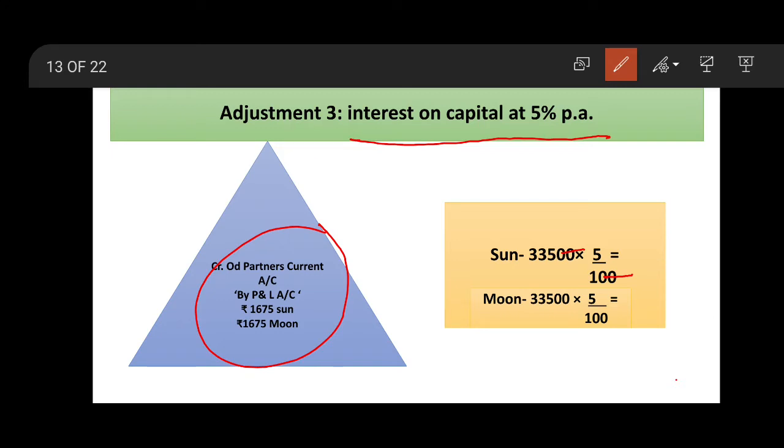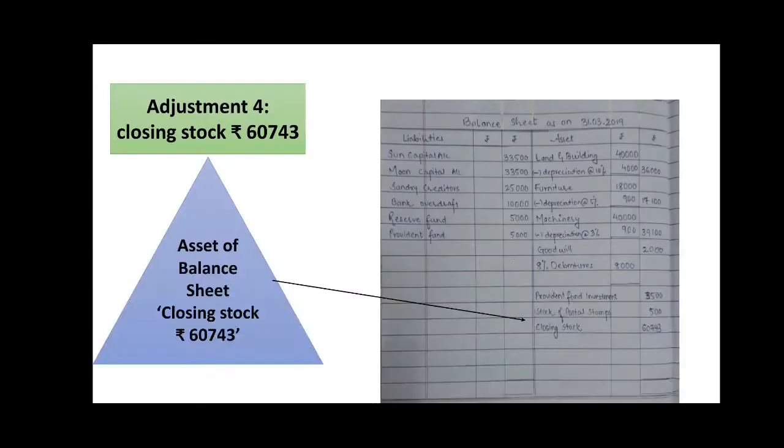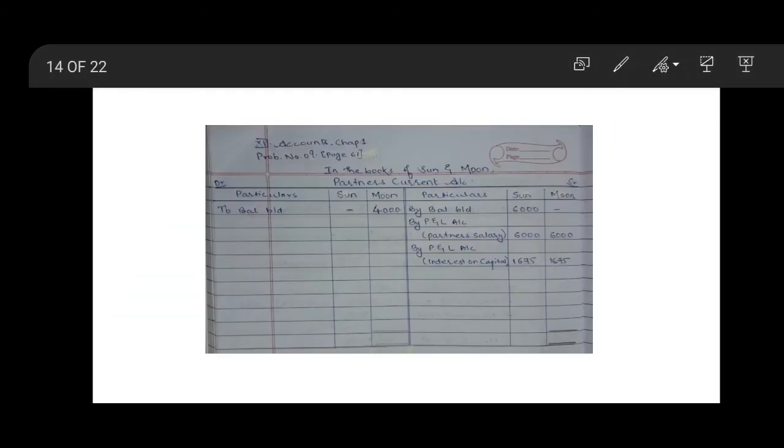How much you'll get? 1675 for first partner and 1675 for second partner. So it will be transferred to the credit of partner's capital account in this way. By profit and loss account, 1675 for sun and 1675 for moon, interest on capital.